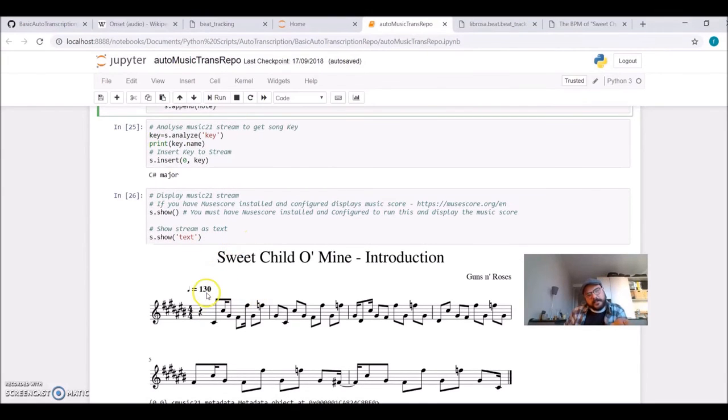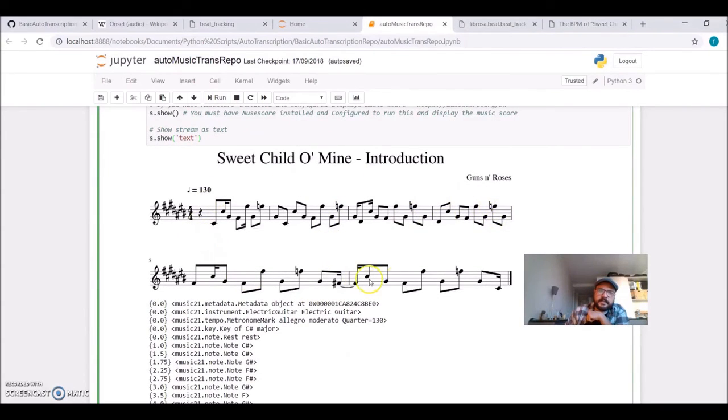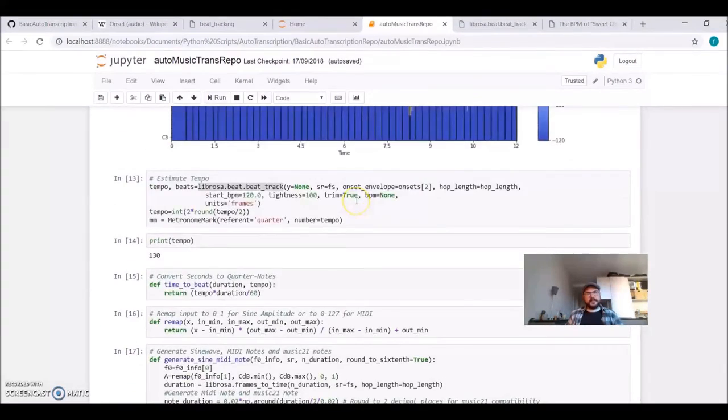And then I am inserting this so I can have the key in my score. So we have calculated the tempo before, we have the key, and now when I use this show string, we have this nice musical score calculated from our audio file, where we used the constant Q transform, onset detection, and with music21, for each segment we construct the note, we give it a duration, we give it a note name, a note symbol, all inside this function here.